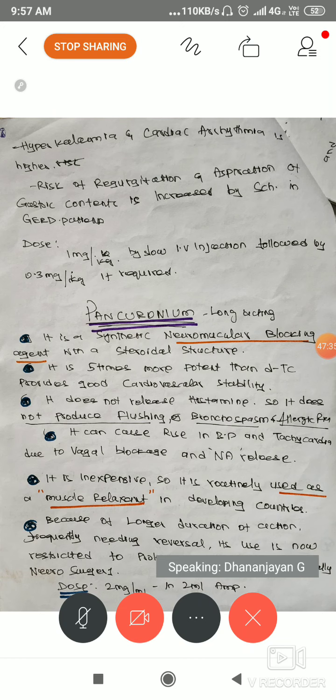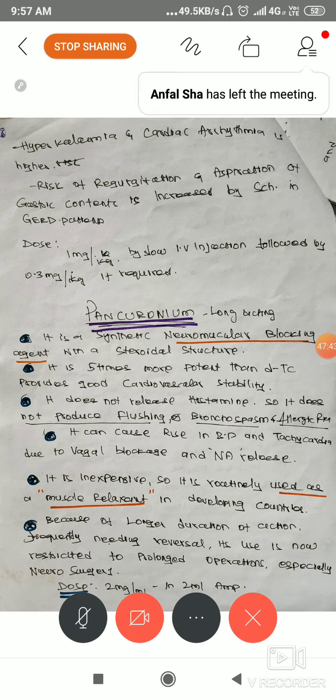So the next one is pancuronium. Pancuronium is a synthetic neuromuscular blocking agent. It is an example under the first group, and D-tubocurarine is natural while pancuronium is synthetic. That is the simple difference between D-tubocurarine and pancuronium. The suffix is the same. Pancuronium is a synthetic neuromuscular blocking agent, but D-tubocurarine is a natural neuromuscular blocking agent.